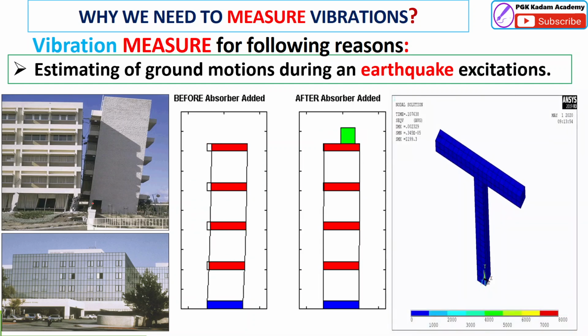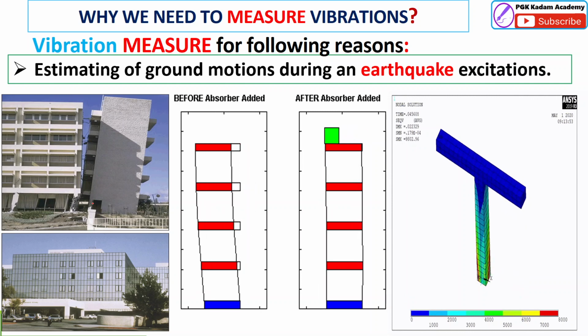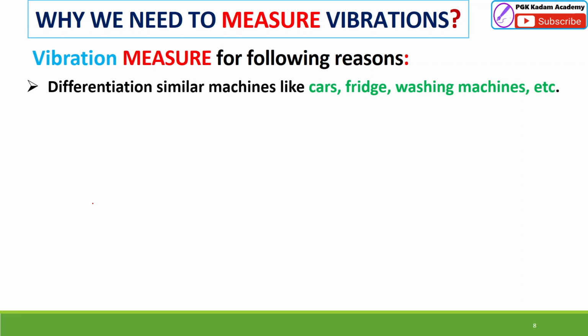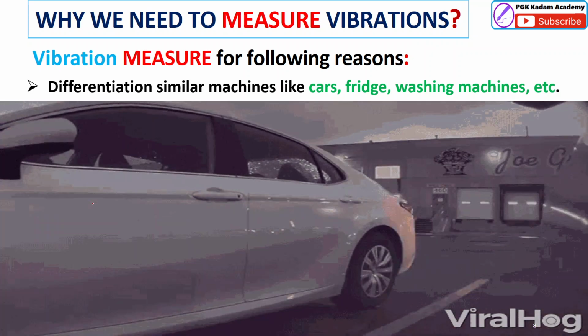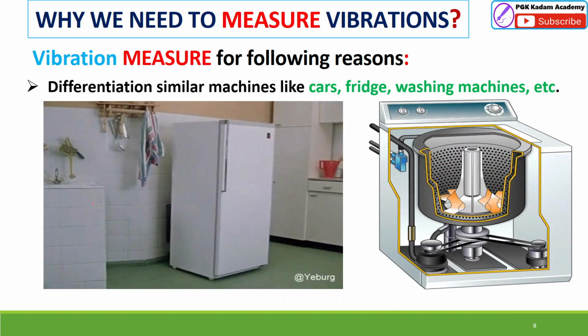Using software like ANSYS, we can find the nodal solution and the displacement amplitude. Vibration is measured for different reasons in similar machines like cars: we can measure the vibrations while designing the car, the fridge, or the washing machine.